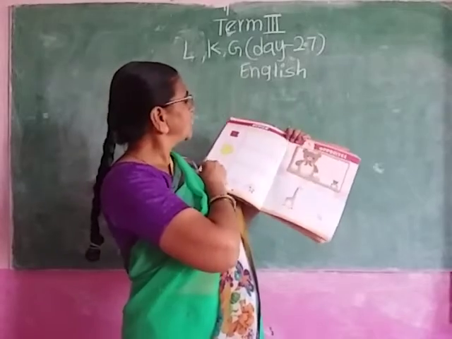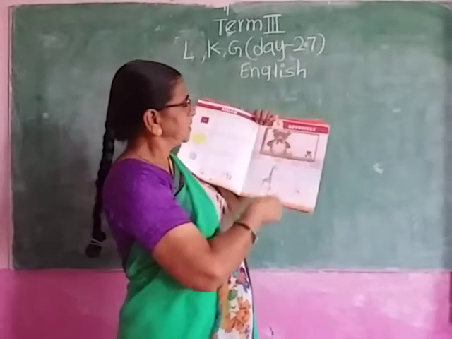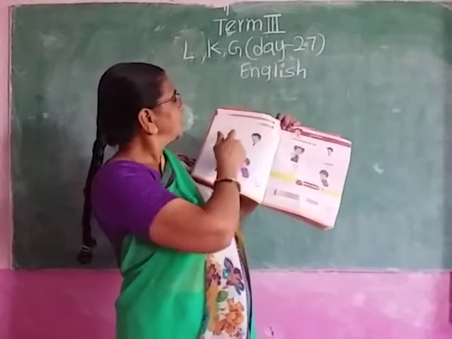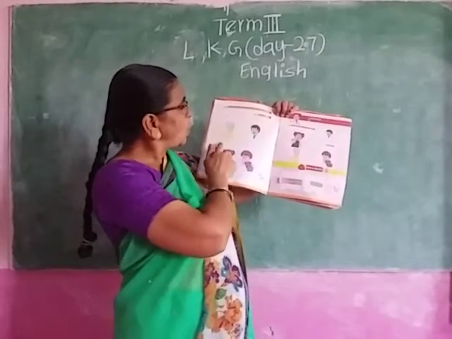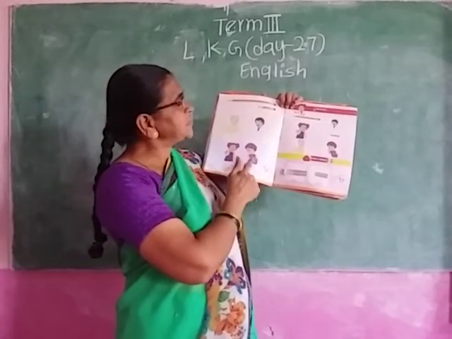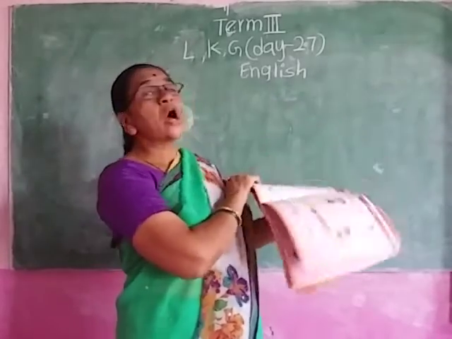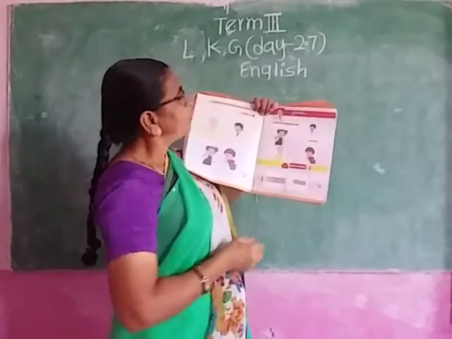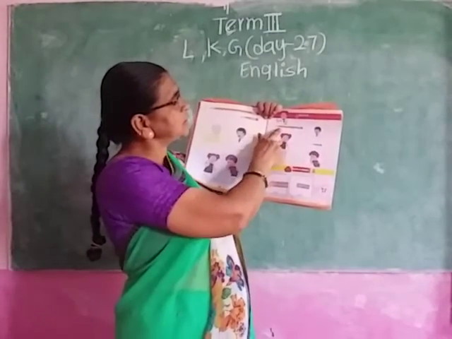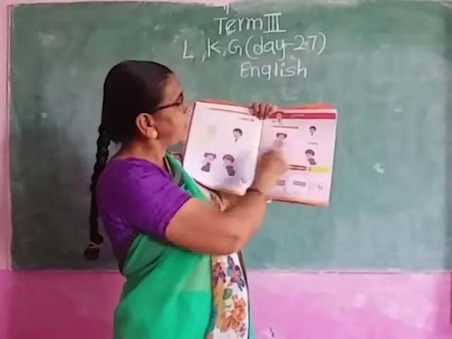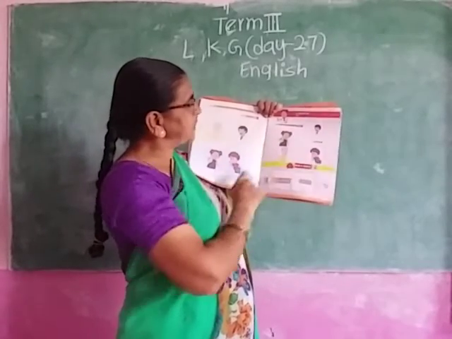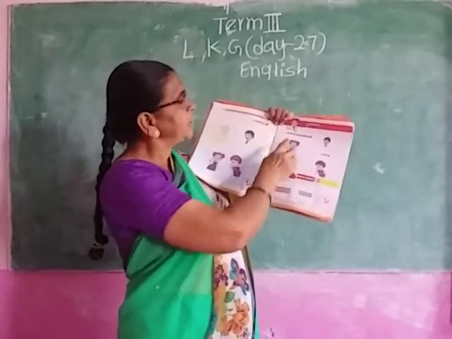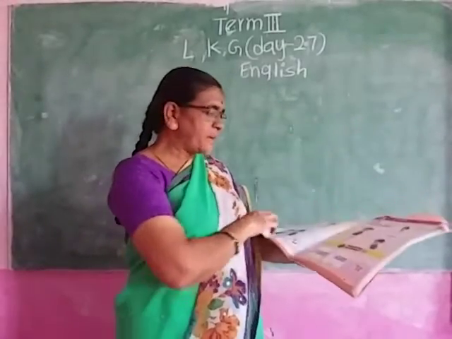Here, opposites. Big and small, tall and short, long and short, old and young, happy and sad. Okay? These are opposites. Here, review. Match the opposites. Where is the long one here? Long, short. Happy and sad. Old and young. Match the pictures. Here, okay?